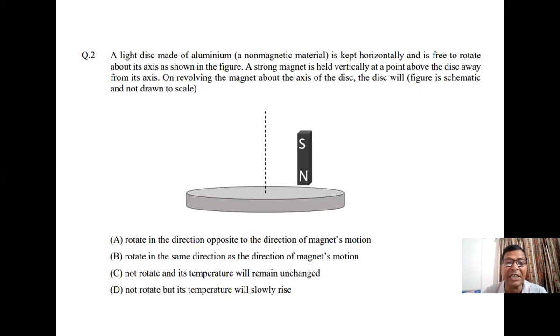So the option that the temperature will slowly rise but it will not rotate is not correct, because it will rotate along. So option B is correct. This is the answer.